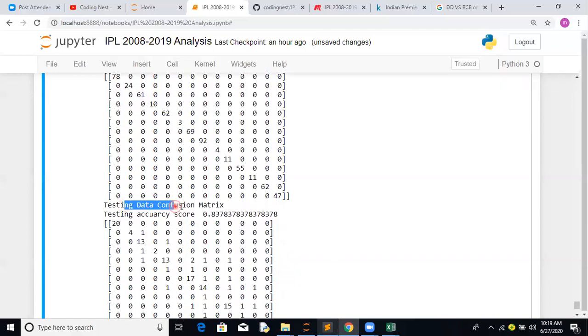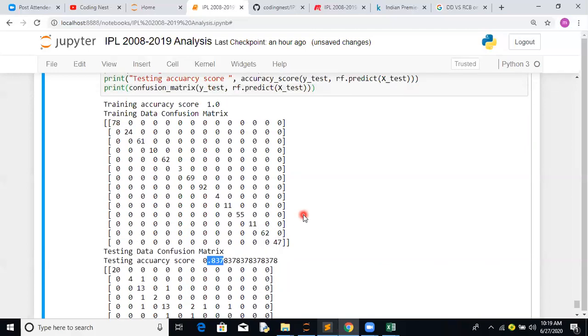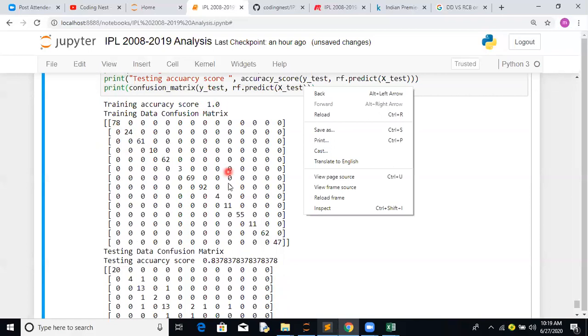On your testing data, the accuracy comes out to be 0.837. So the important part is that your model is not aligned with your training data, meaning your testing score is not aligned. So you have to work on it, since this is not the best fit model.